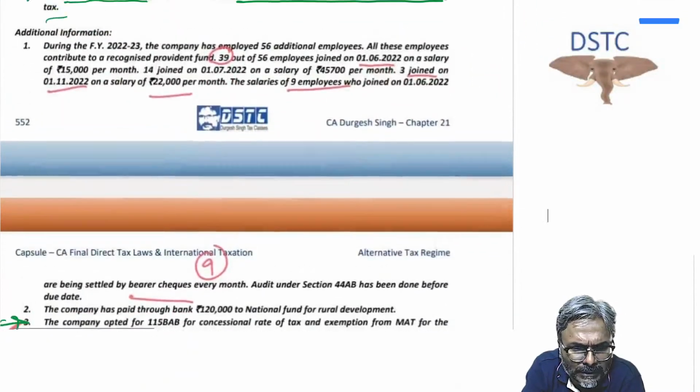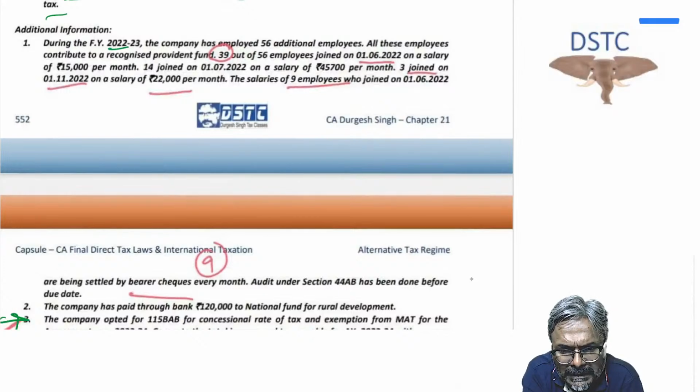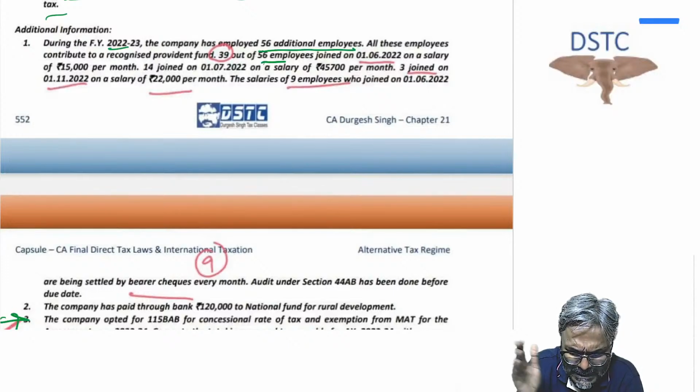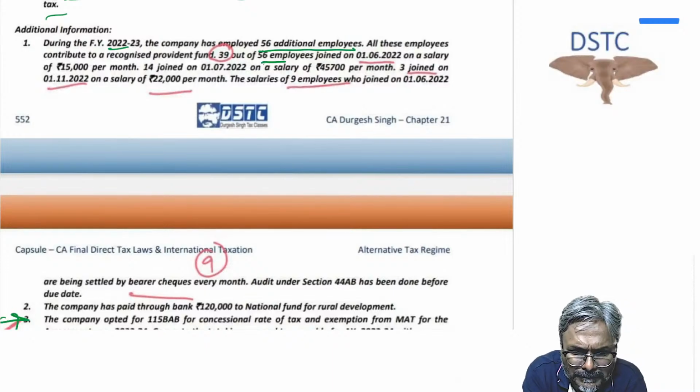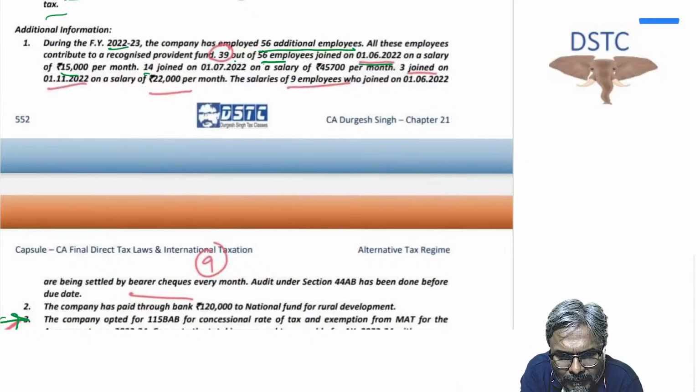Now students, if you see over here, in financial year 22-23, the company has employed 56 additional employees. All these employees contribute to a recognized fund. 39 out of 56 employees joined on 1st of June. I already told you, you have to see 150 days. So obviously students, these 39 employees would be eligible because 150 days are there. 39 joined on 1st of June 2022 on a salary of 15,000 per month. Will it be disallowed? No, it will be allowed because the salary amount is also not more than 25,000. 14 joined on 1st of July 2022 on a salary of 45,700 per month.